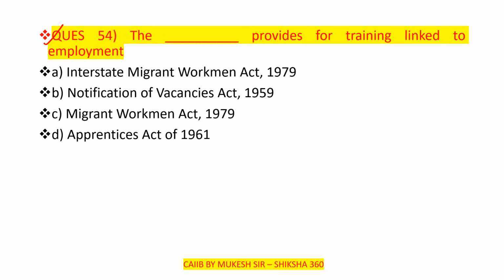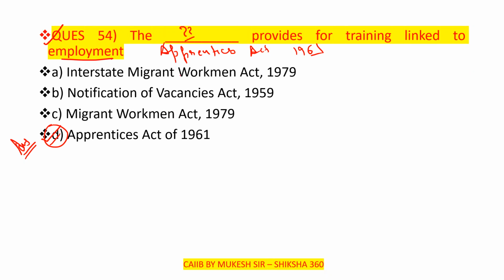So what will be the correct answer here? That is for training linked to employment. This point we have discussed in chapter number 20. Yes, the last point we discussed under chapter number 20. So please remember that training linked to employment is the Apprentice Act of 1961. It provides for training linked to employment. So option number D is the answer here.